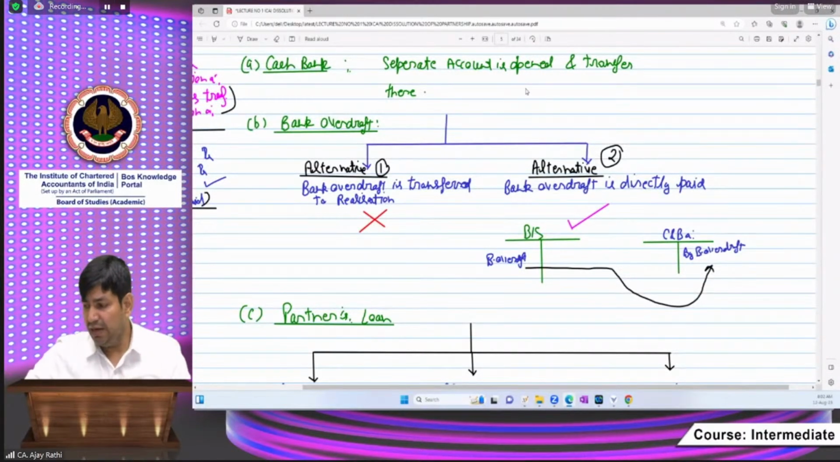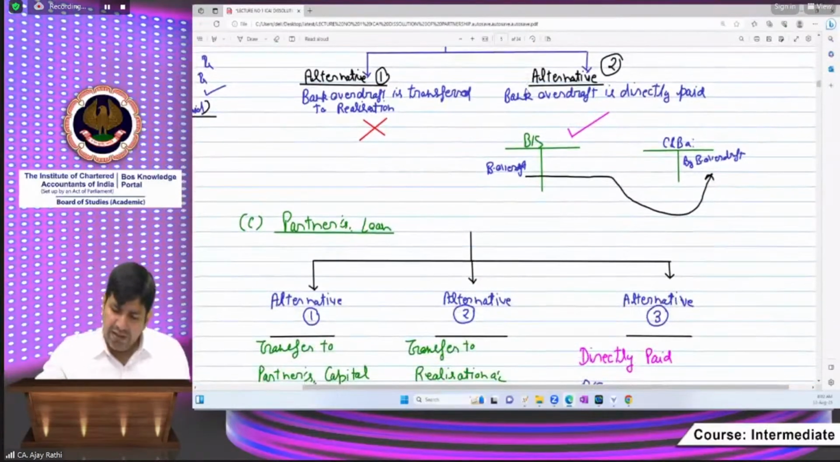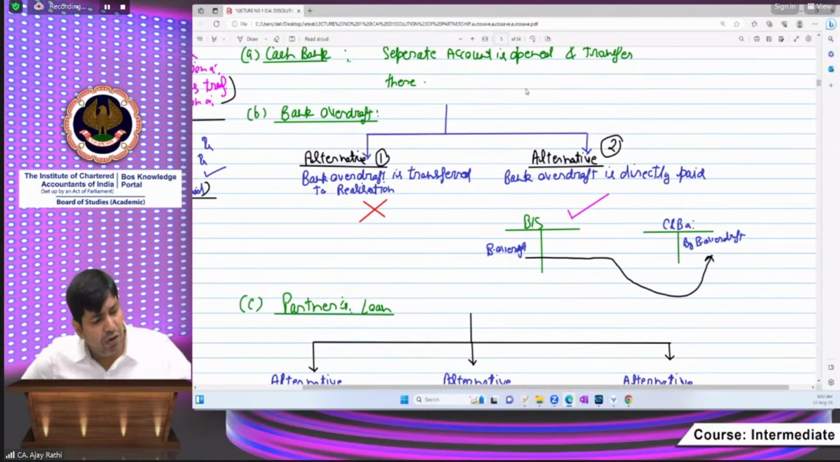Okay, beta? Alternative 1 is that bank overdraft is also transferred to realization account, although the net effect will be the same, and from realization also we can pay. But we have to follow the practice as per the institute guideline and study material. The second alternative we are following here: the bank overdraft is directly transferred to cash and bank account to get paid. Please tell me, everyone, is bank overdraft okay for all of you or not? I am waiting for your answer, beta.